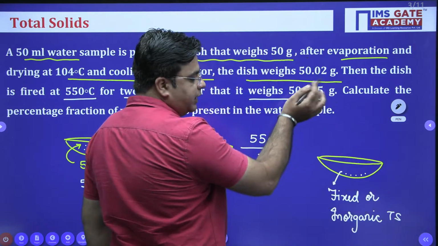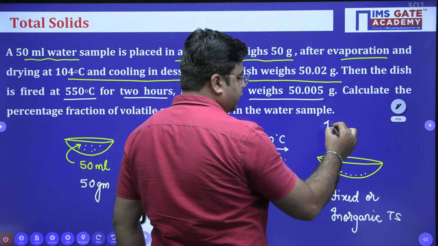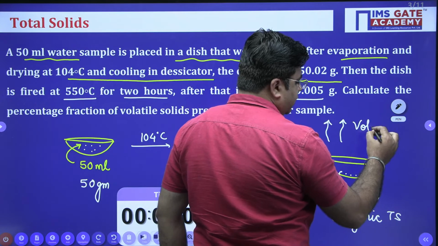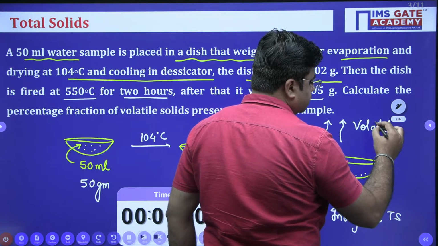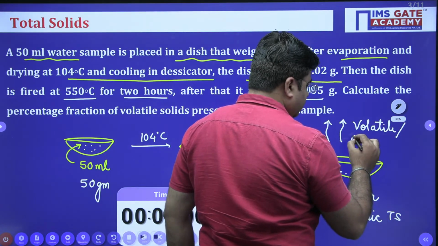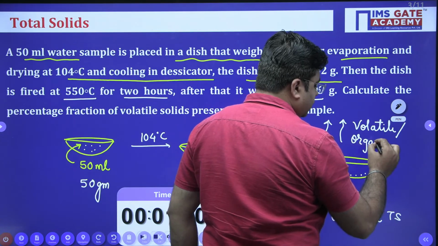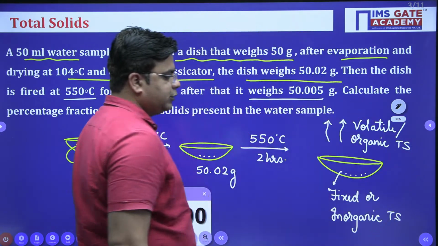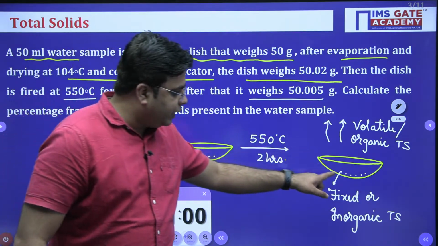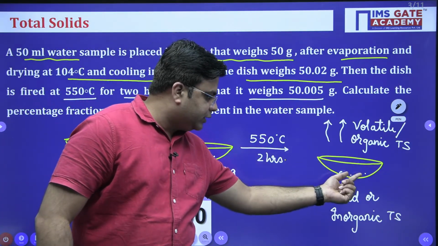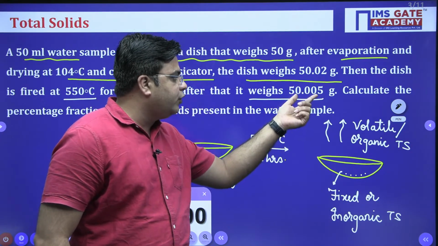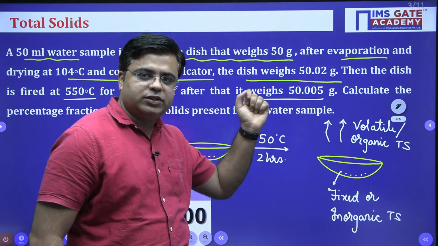All the volatile or organic solids will vaporize from the system. Now the weight of the dish with this fixed or inorganic total solids is given as 50.005 grams.